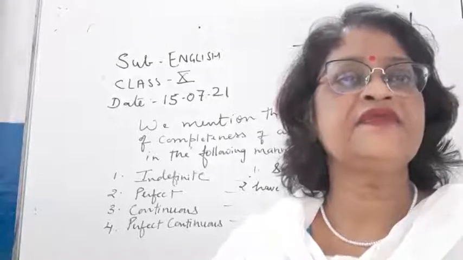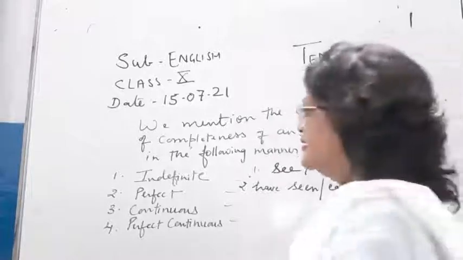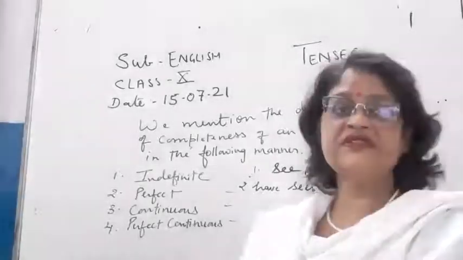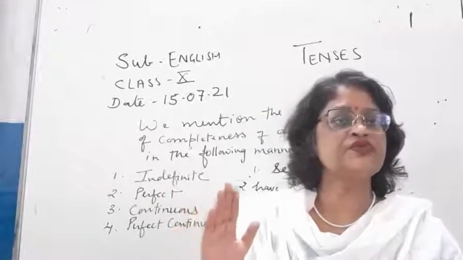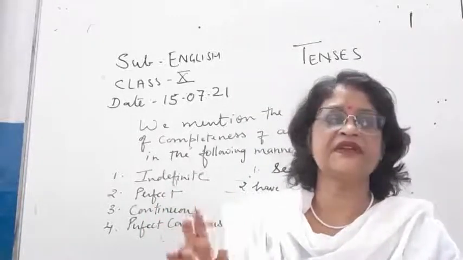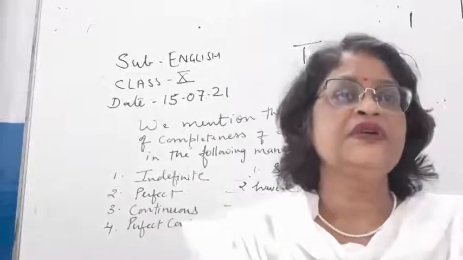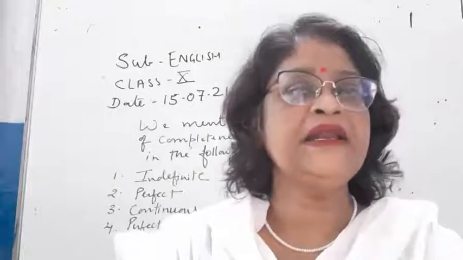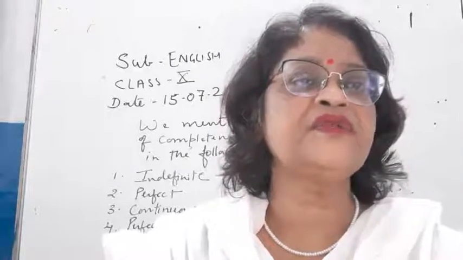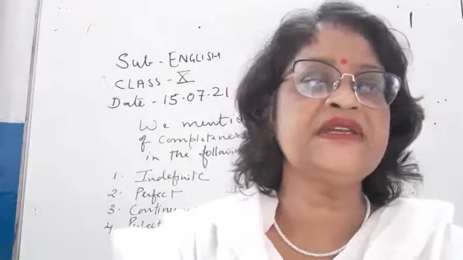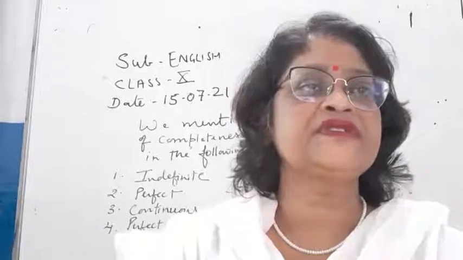Children, I will remind you that in passive voice and in perfect tense, we always use the third form of the verb. This you always remember. In perfect tenses, we never use the first form or second form of the verb. So this shows, children, the bell has rung. That means just a few seconds or within 5 minutes, just in a very little time, the bell has rung. The action has completed.